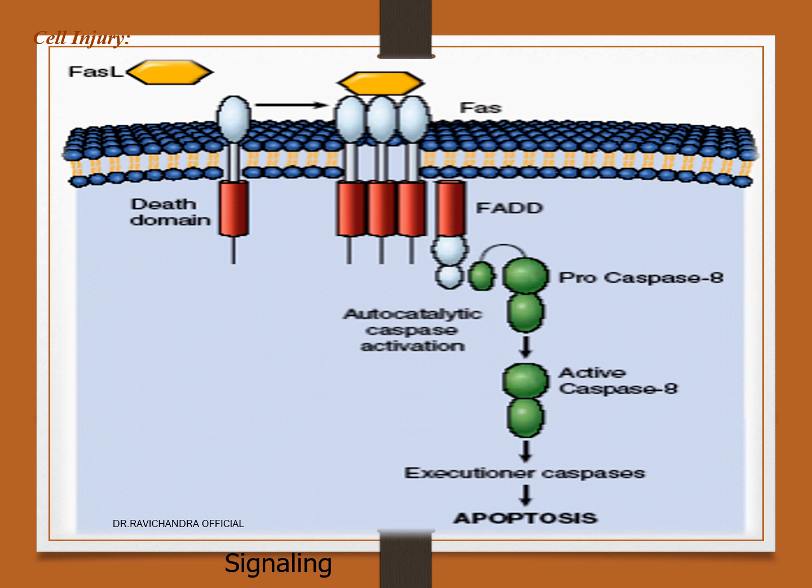So this is the death domain pathway or extrinsic pathway, where a FAS ligand gets attached to the FAS receptor forming multiple death domains, the FAS death domain. This will activate procaspase 8 into caspase 8, which will further activate the execution caspases, resulting in apoptosis. This pathway is called the extrinsic pathway or death domain receptor pathway.